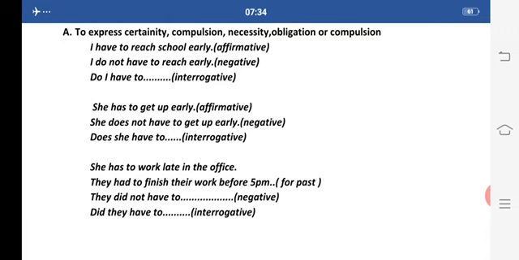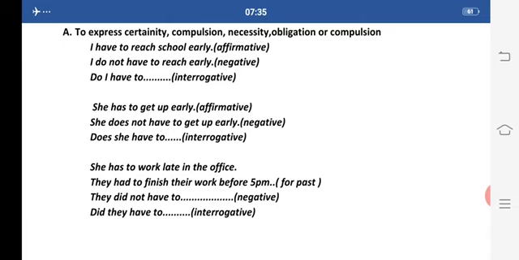You can see uses of these verbs for showing determination, compulsion, or something which the situation requires. For example, if I say his aim is to become a pilot, or his aim is to become a doctor, it means here the speaker himself has decided to become something.